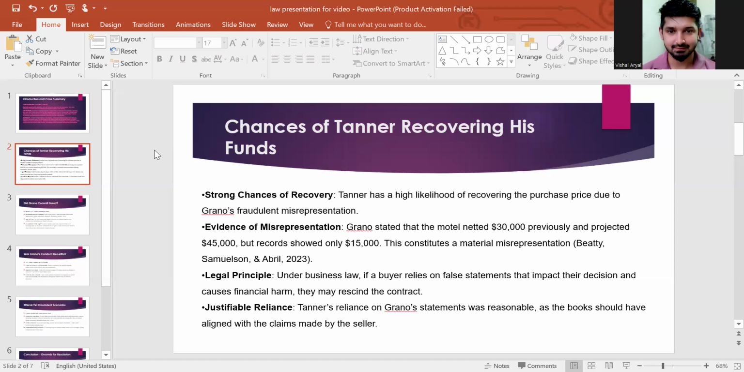There is some mistake by the buyer too, because he didn't actually check the books to see whether the claim was right. But with the misrepresentation and the fraudulent intention that Grano had, he may have made a mistake as well. So it will have an impact which needs to be discussed as well. So I will move to another slide now.